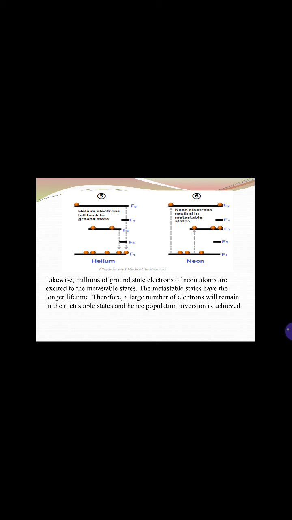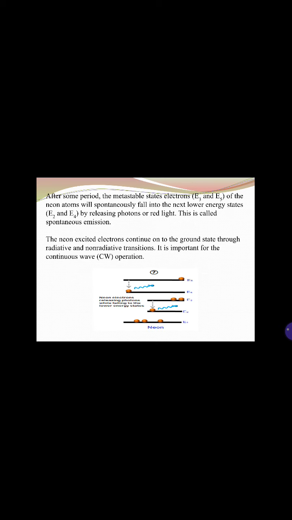Millions of ground state electrons of the neon atom are excited to the metastable state. The metastable state has a longer lifetime, we know that. Therefore, a large number of electrons will remain in the metastable state, and hence population inversion is achieved. After some period, the metastable state electrons, meaning electrons present in the E3 and E5 states of the neon atom, will spontaneously fall into the next lower energy states, meaning E2 and E4, by releasing photons of red light, and this red light is called spontaneous emission.